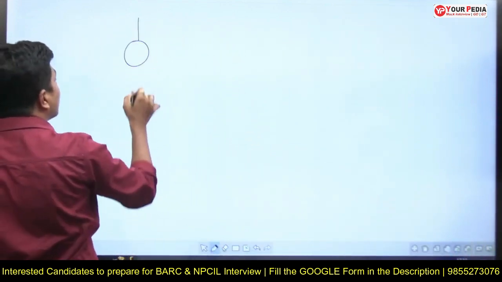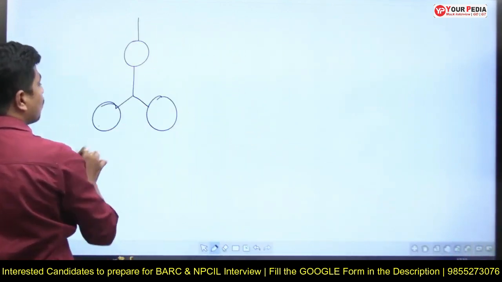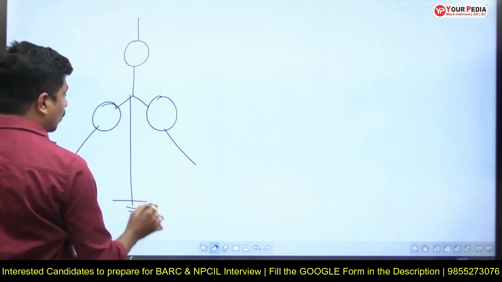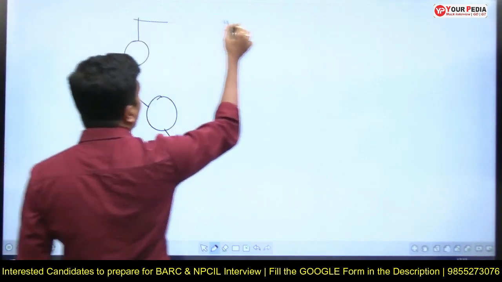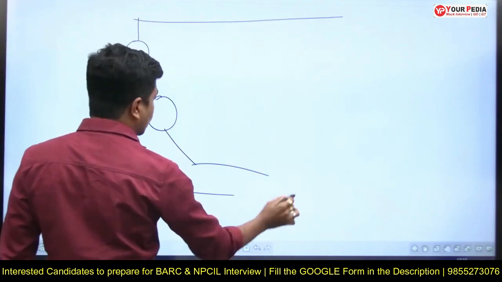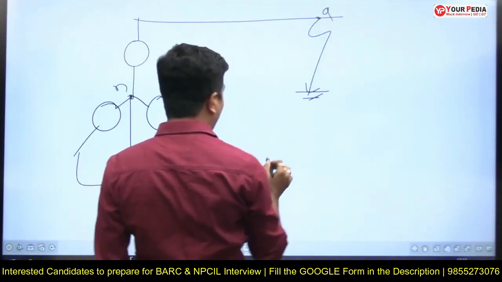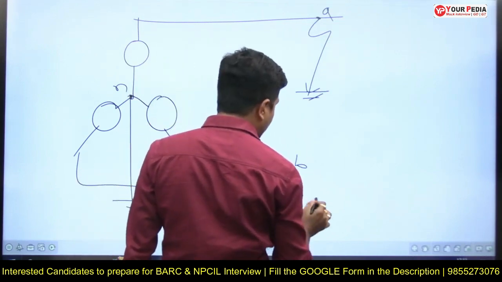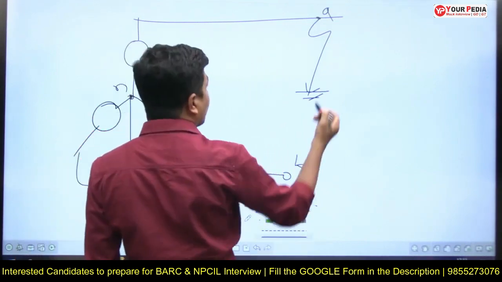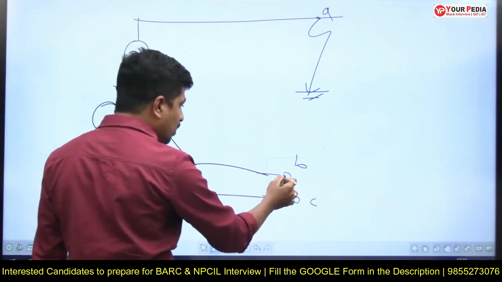See, this is phase A, this is phase B, this is phase C. If the neutral of the generator is grounded, this is phase A, this is phase B, this is phase C. So here a fault has occurred. This is ground, this is A, this is B, and this is C. Now observe here. You want phase B voltage.